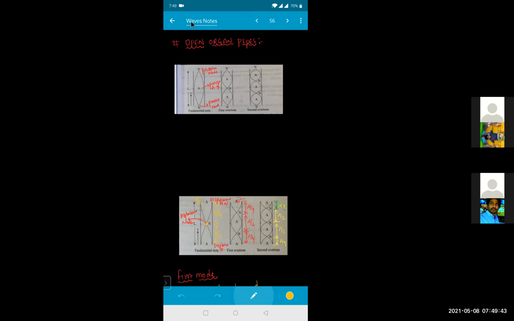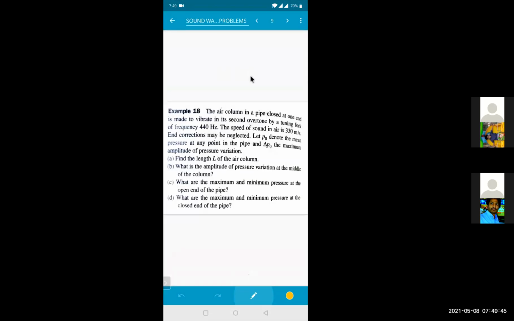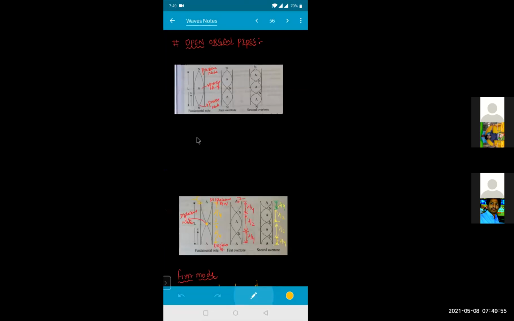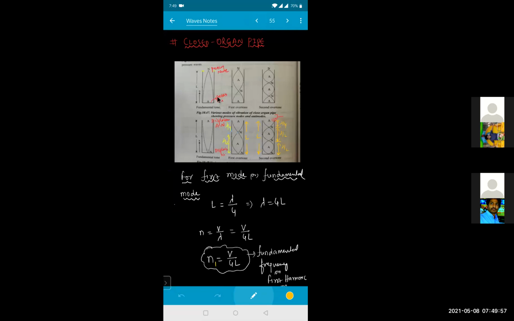You're talking about which organ pipe? Is it closed organ pipe or open organ pipe? There is an air column in a pipe closed at one end. Ante kada? Closed at one end ante this will be this one. So at the displacement antinode, we are getting a pressure node. That means at x is equal to 0, we are getting a pressure antinode. See, displacement node kada, we are getting the pressure antinode. Is it clear? Yes, sir.